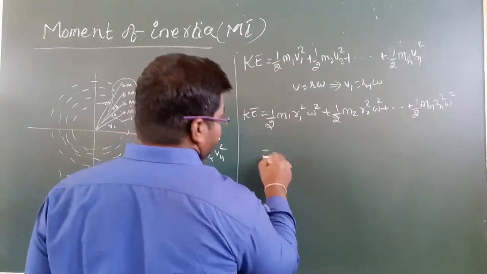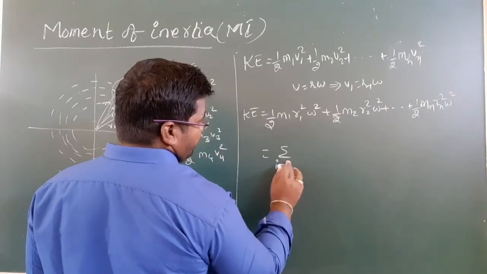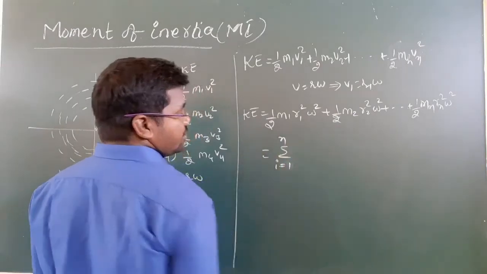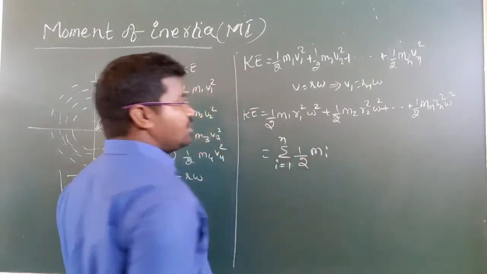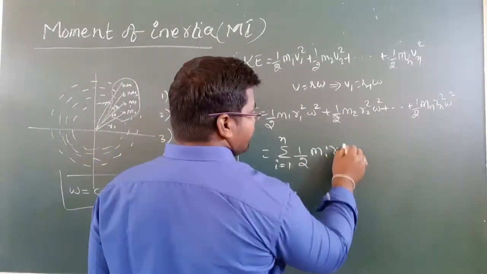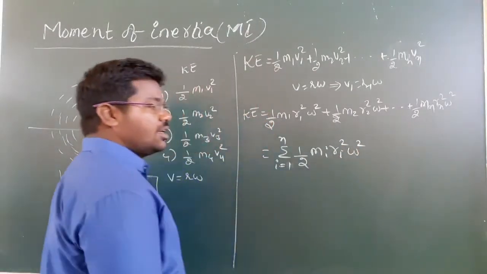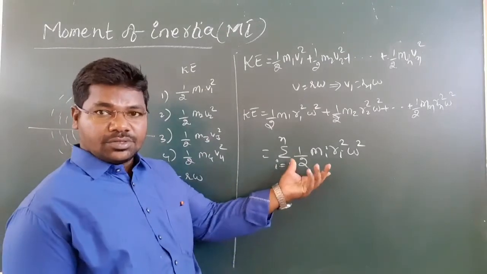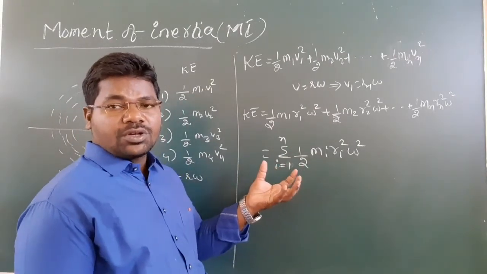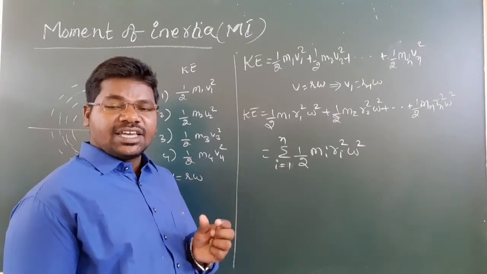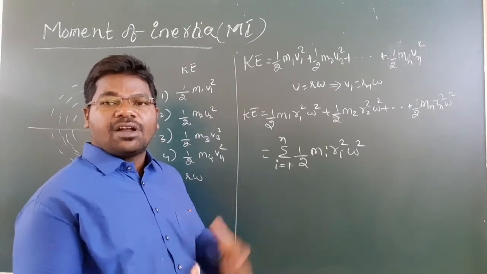Rearrange this. We can write it as the sum from i equal to 1 to n of 1/2 mi ri square omega square. This is for a system of particles. We can calculate the kinetic energy of each particle and add them over the number of particles.